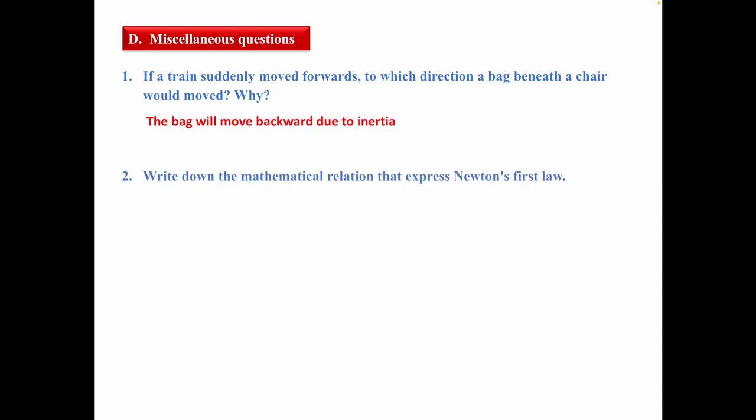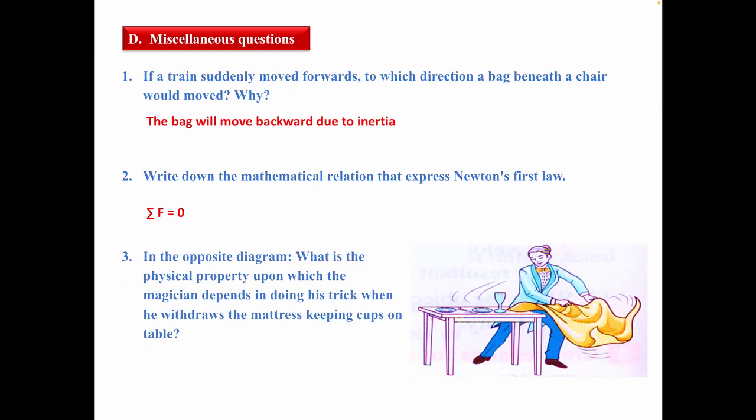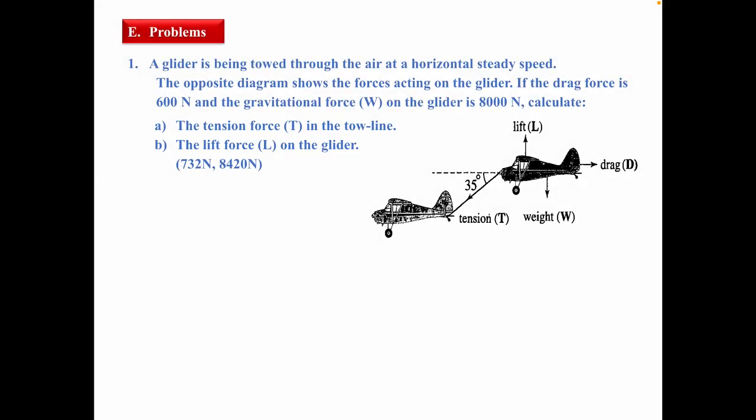Number 2, write down the mathematical relation that expresses Newton's first law. Summation of force, summation F equals 0. Look at this. In the opposite diagram, what is the physical property upon which the magician depends in doing his trick when he withdraws the mattress, keeping cups on the table? The property of inertia.